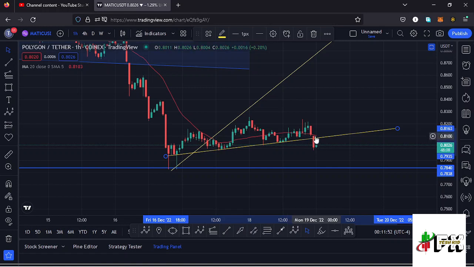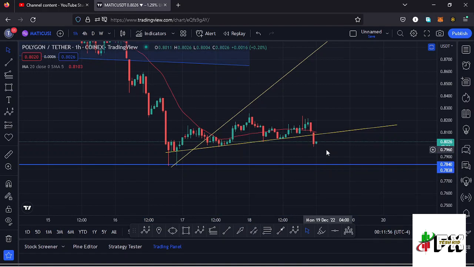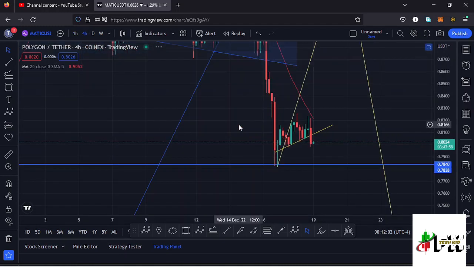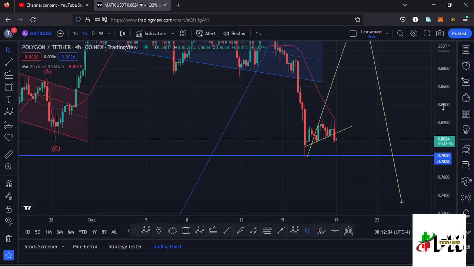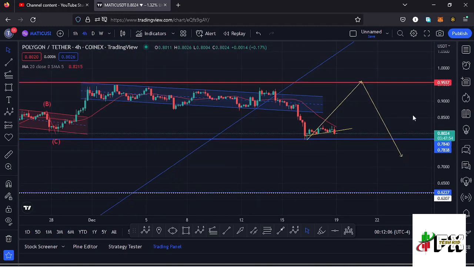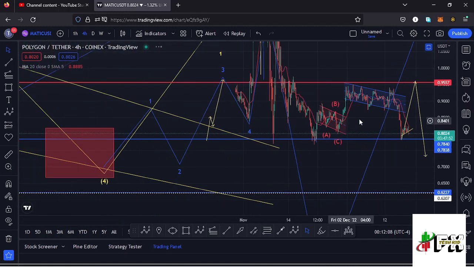And after losing it, we have continued pushing lower, and there are chances that we might get back to around the $0.78 mark, which is a key area of support. At that point, we can either lose this $0.78 mark, or it can just give us support once more and then see a recovery to the upside.